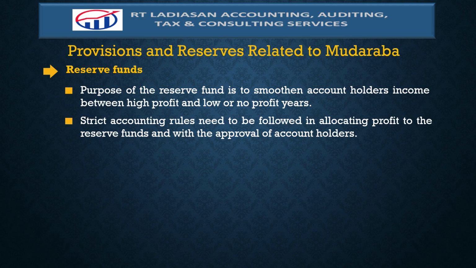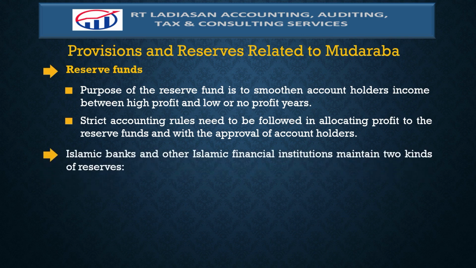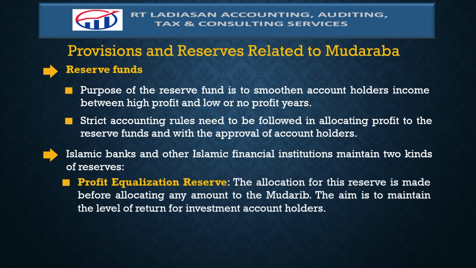However, strict accounting rules need to be followed in allocating profit to the reserve funds, and with the approval of account holders. Islamic banks and other Islamic financial institutions maintain two kinds of reserves. First, the profit equalization reserve. The allocation for this reserve is made before allocating any amount to the mudarib. The aim is to maintain the level of return for investment account holders.